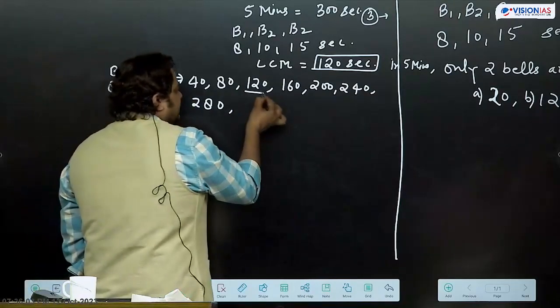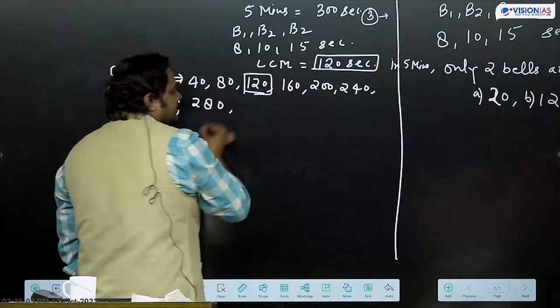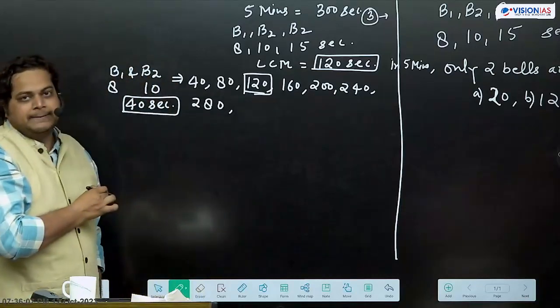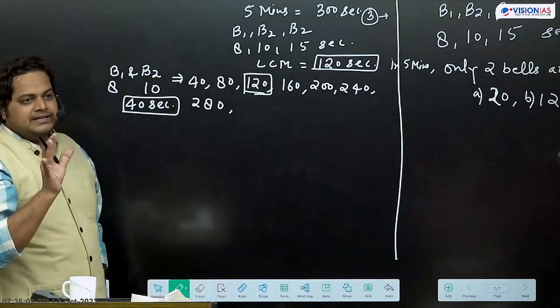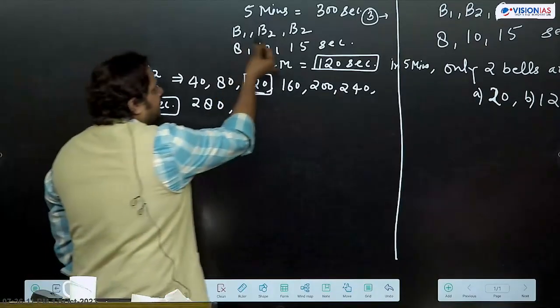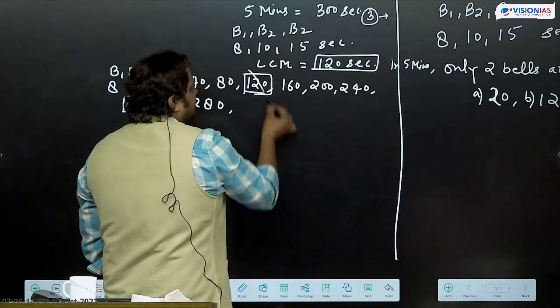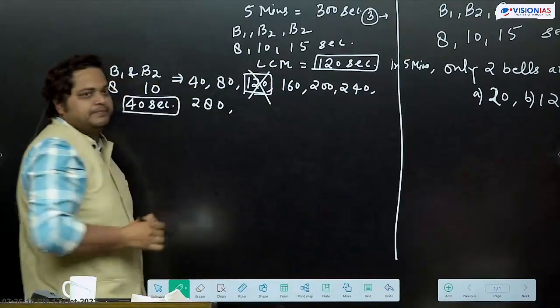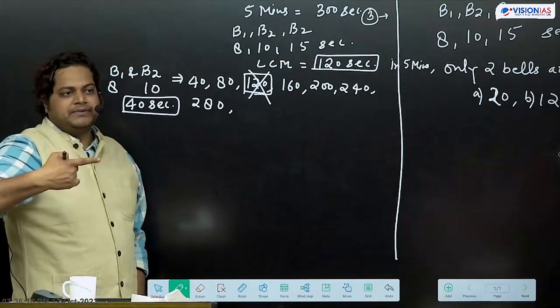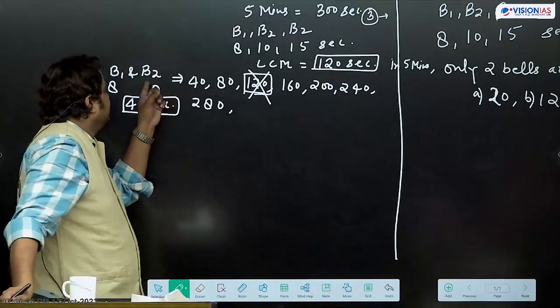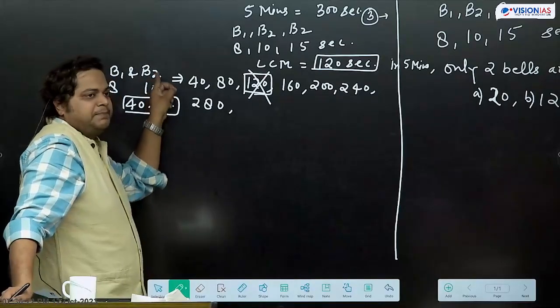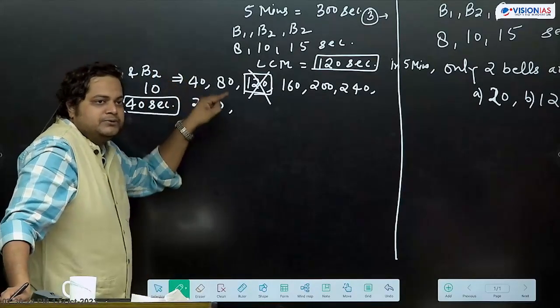But इसमें when they are ringing together only 2 bells. See here this condition 120 वाली. 120 second पे what is happening? All the 3 bells are ringing. Will not take this time. So whenever 120 second पे we are reaching, B1, B2 के साथ apart from B1 and B2, B3 is also ringing.